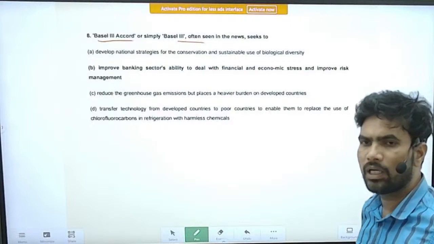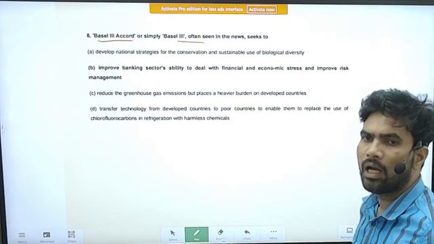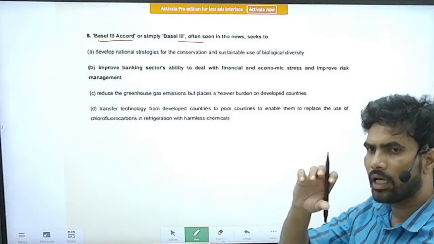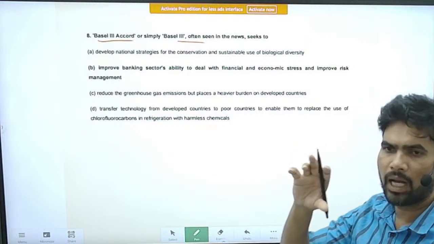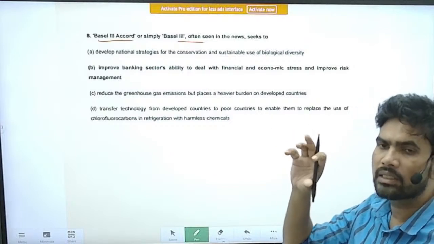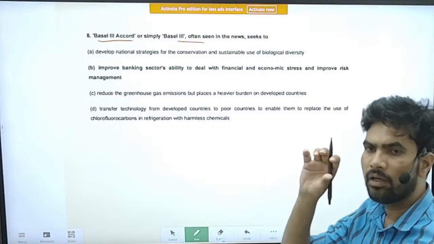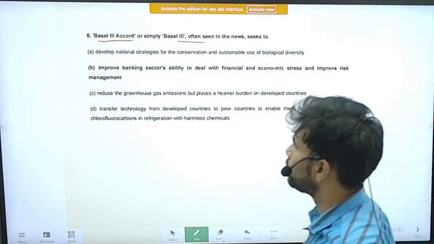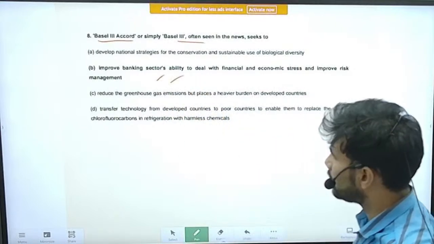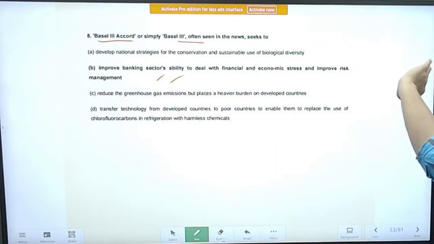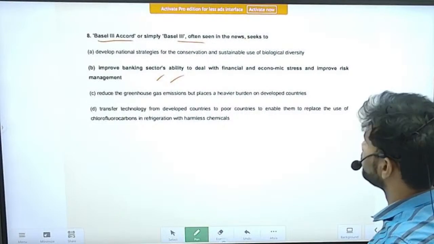So it is something related to banking norms only. Basel norms are the broad parameters for the banks. They have to maintain certain standards, especially financial standards. It is something related to improving the banking sector's ability to deal with financial and economic stress and improve risk management.